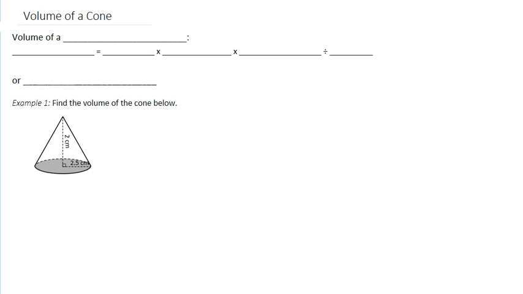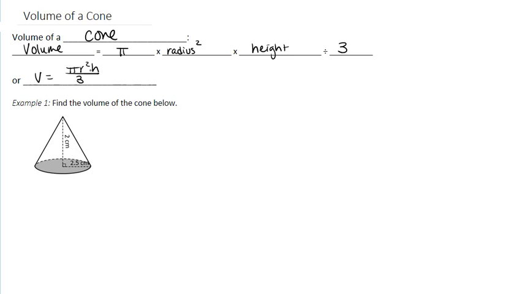Volume of a cone. So to find the volume of a cone, volume is equal to pi radius squared times the height and then divided by 3. Or it can be looked at as V equals pi r squared h over 3.